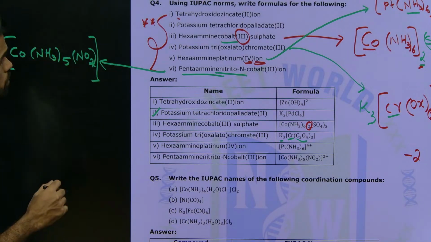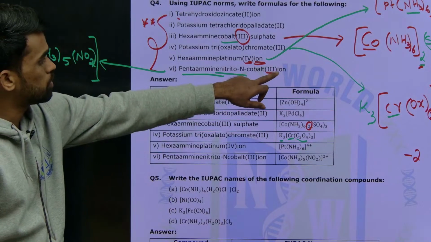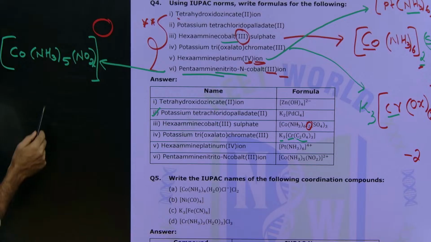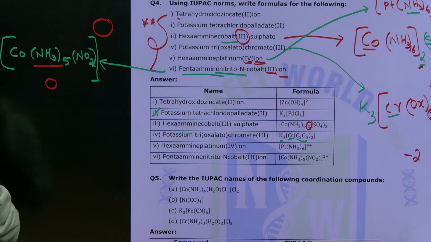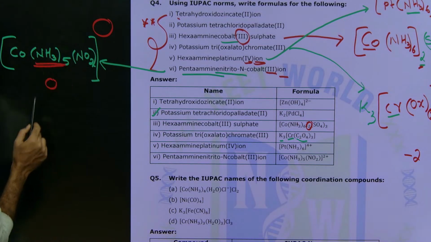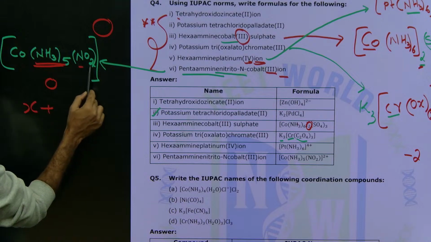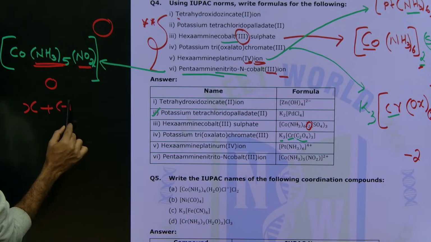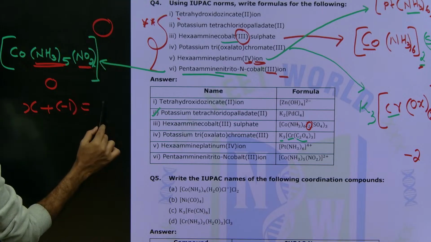Now what they mentioned is that the charge is +3 and it is an ion, so there is some charge over here. Ammonia ligands are neutral, so the oxidation state with respect to ammonia is 0, so X, and the nitrite ion is -1 charge, and I want to get this charge here, that is Y.